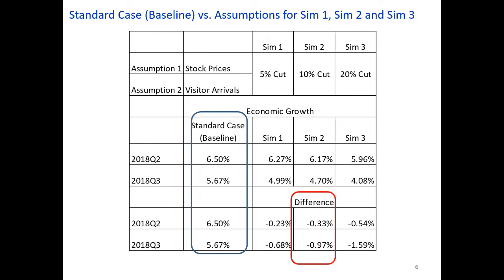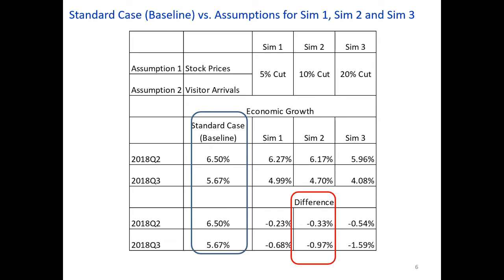PCA forecasted the growth rate of real GDP to be 6.50% and 5.67% respectively for 2018 Q2 and Q3 as a standard case.